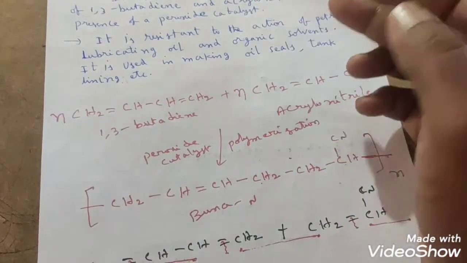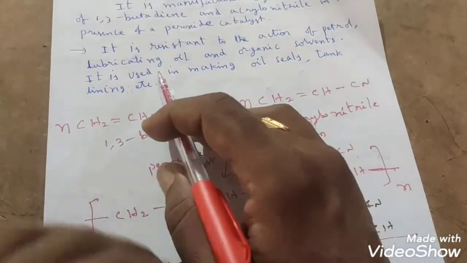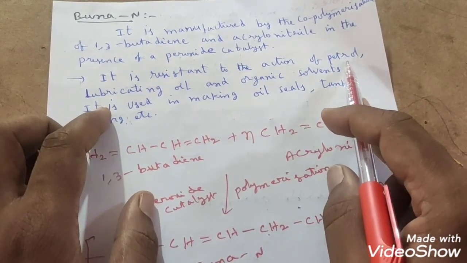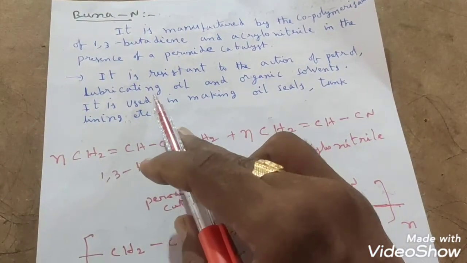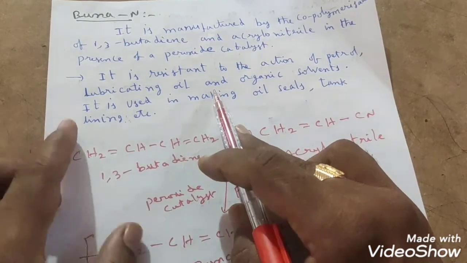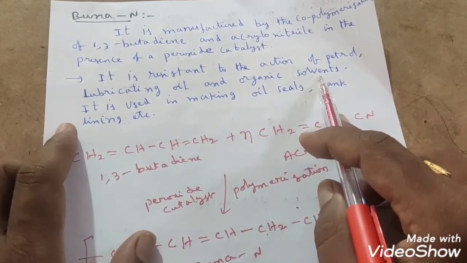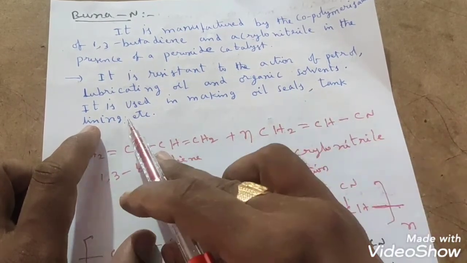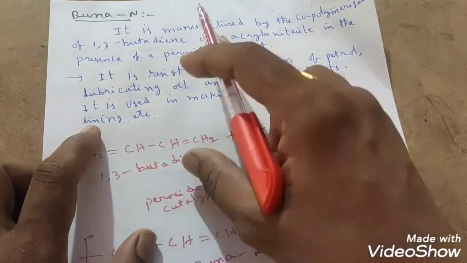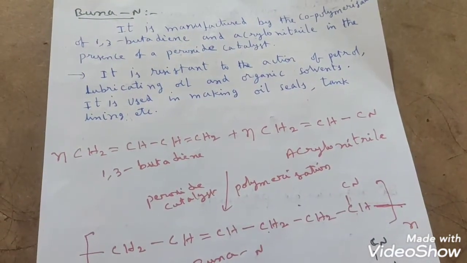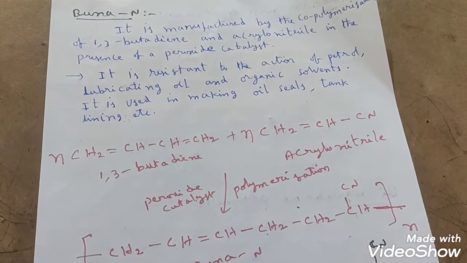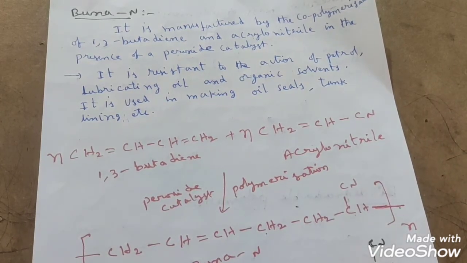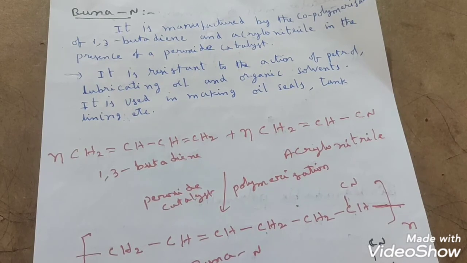Then what is the use of this Buna N? We will see that. It is resistant to the action of petrol, lubricating oil and organic solvents. And it is used in making oil seals, tank lining, etc. This is the use of Buna N. Okay? This is about synthetic rubbers. The rubber topic we have completed in this video.